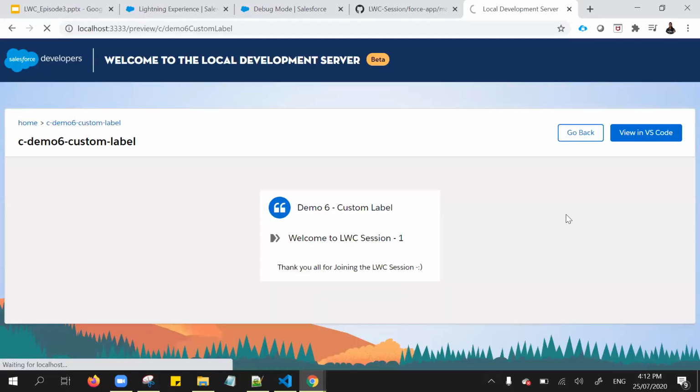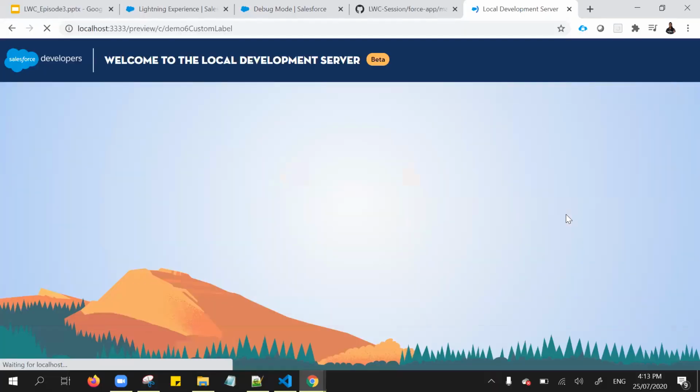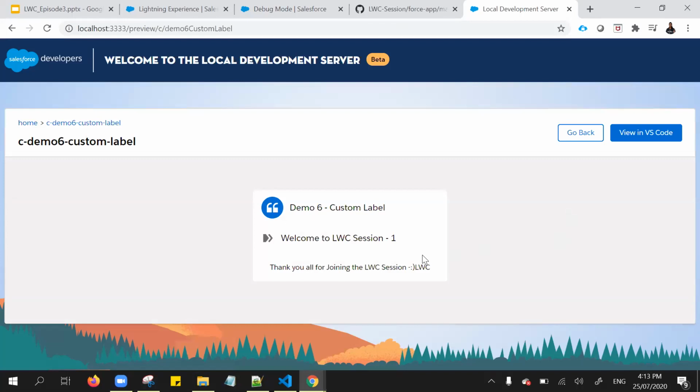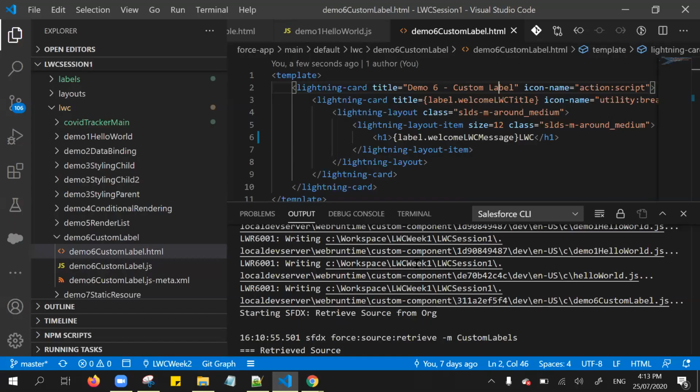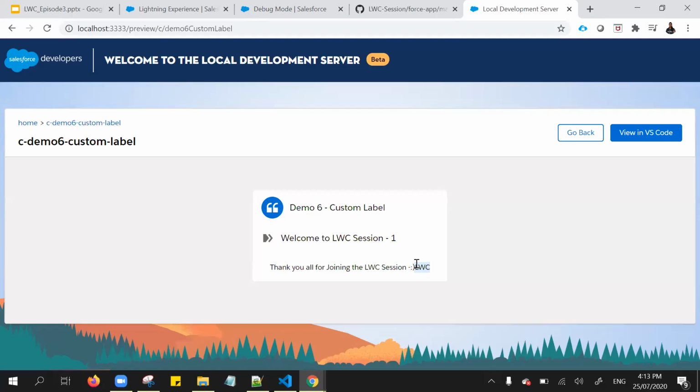If you notice here, automatically my browser gets refreshed and shows the new result. So we don't need to refresh again and again. Whenever you are changing something in your local Lightning Web Component, any HTML file or JavaScript, it's automatically rendered in your browser.